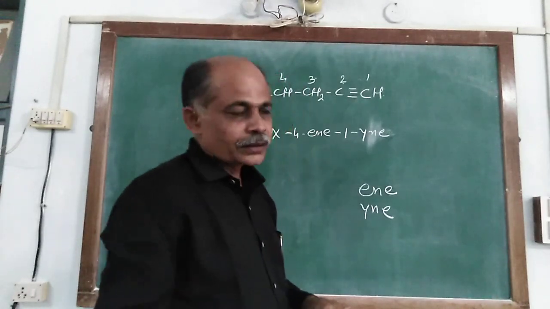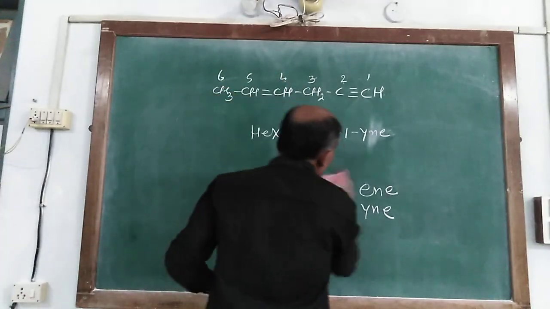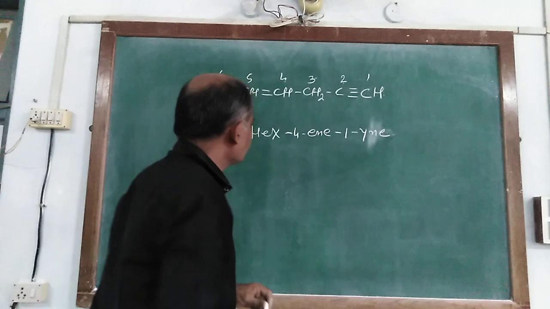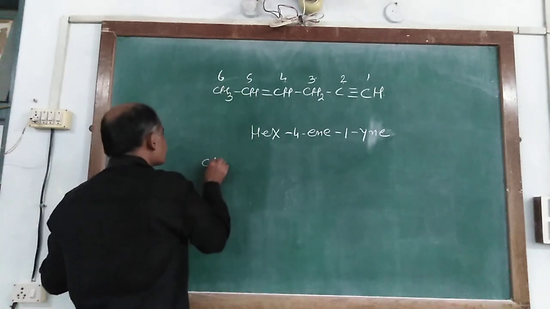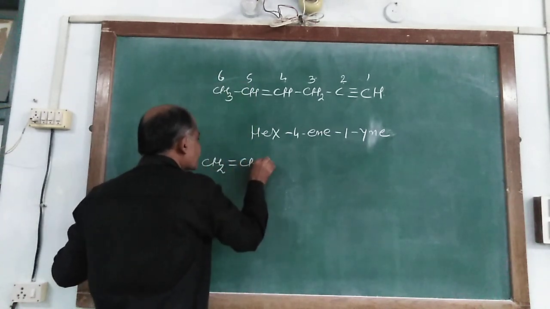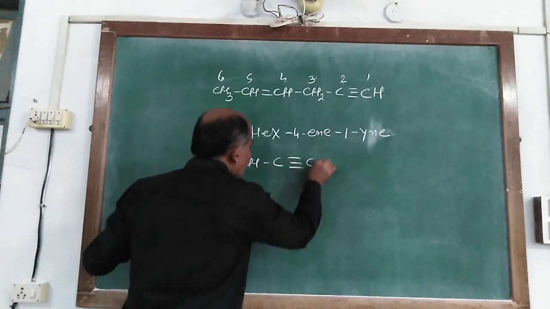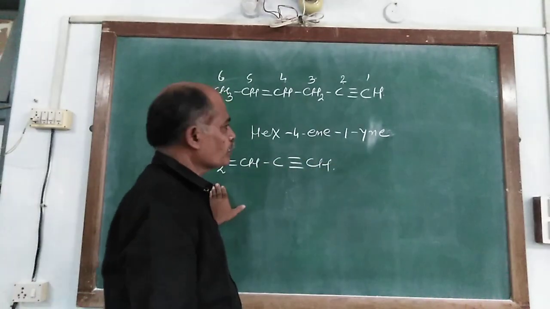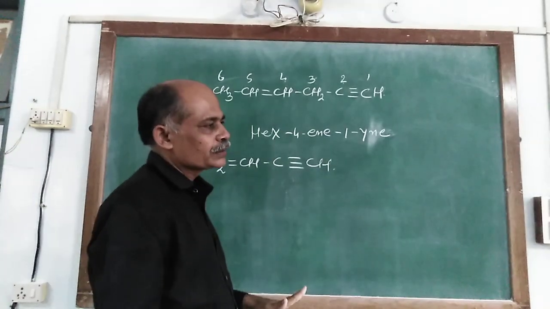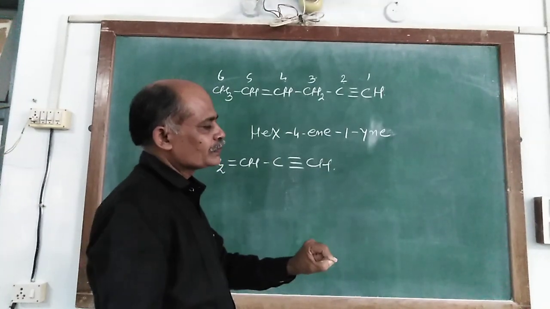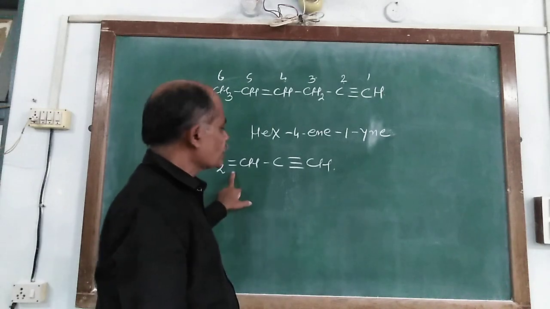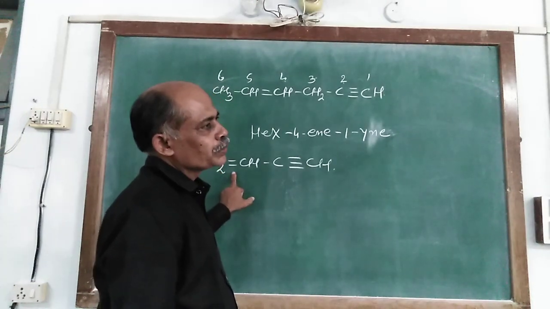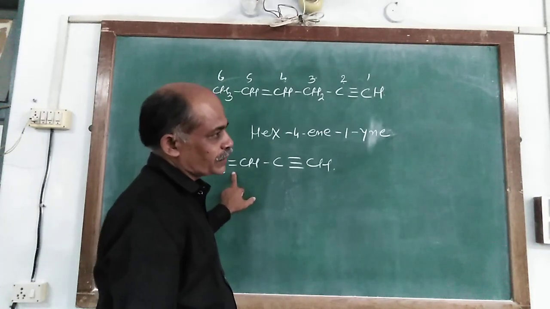Now if you give CH2 double bond CH, C triple bond C, where from both ends the double bond and triple bond get the similar number, at that time priority is given to the double bond according to the rules of IUPAC nomenclature.